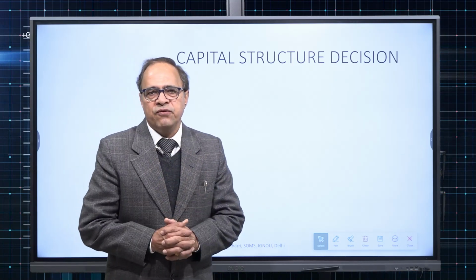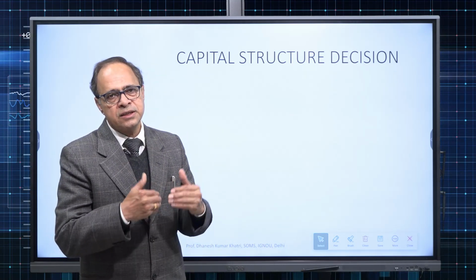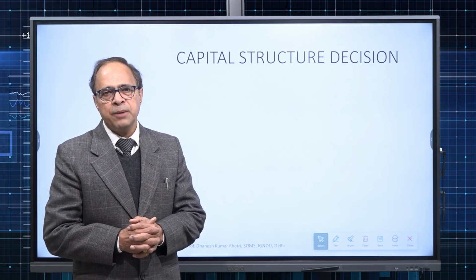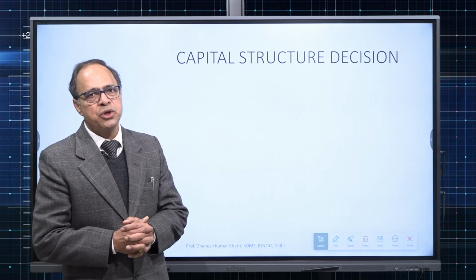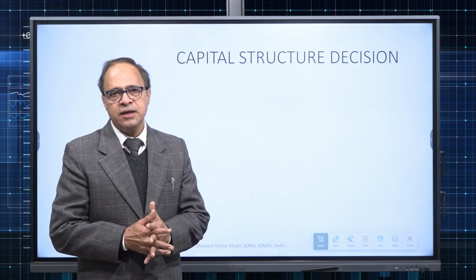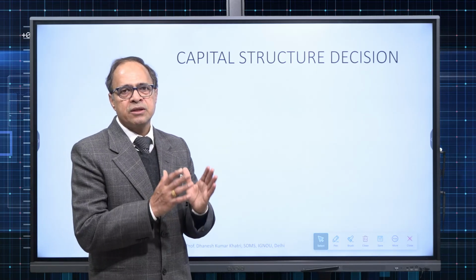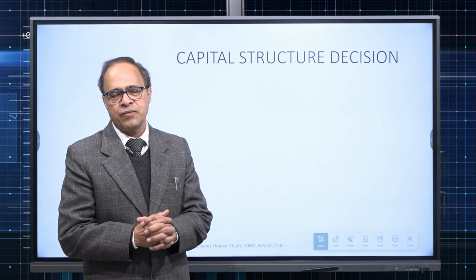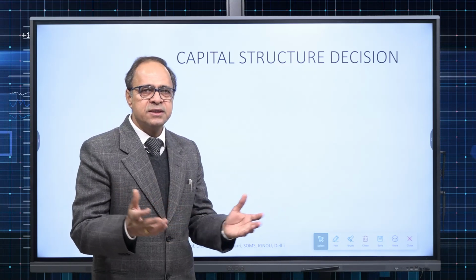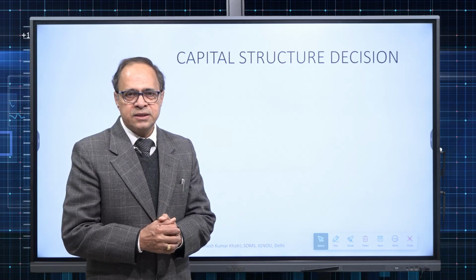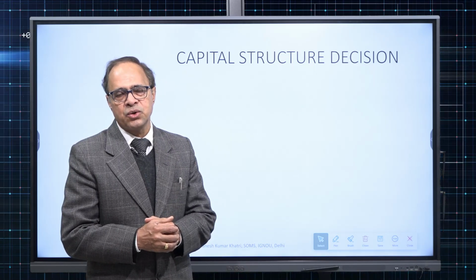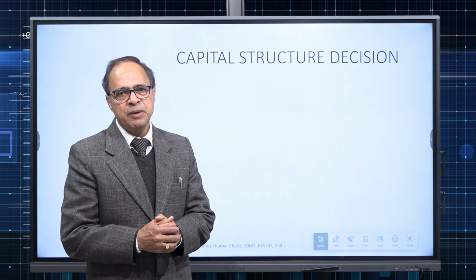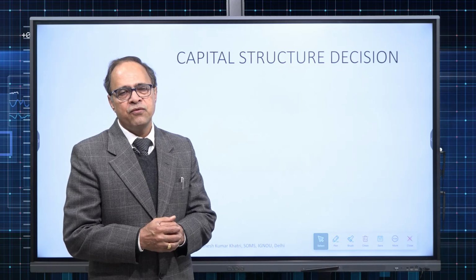As you know, a finance manager, in consultation with the top management authorities, has to decide which type of capital structure is most suitable for the company. When I say most suitable, it means the finance manager is aiming to go for the optimum capital structure. Although thinkers are divided on the point, does there exist any optimum capital structure or not? So we will not fall into that jugglery, but yes, optimum capital structure is there for every company.